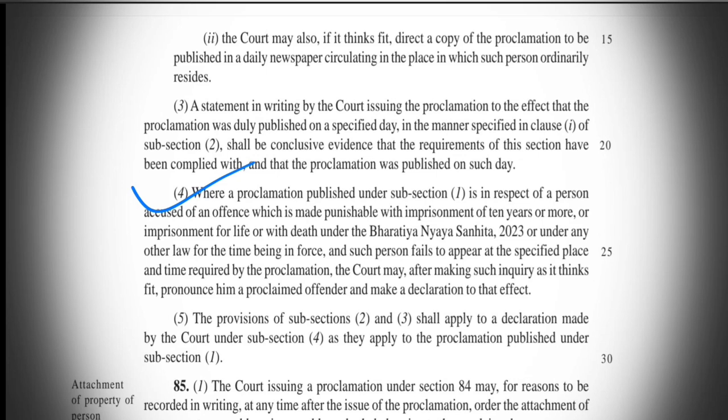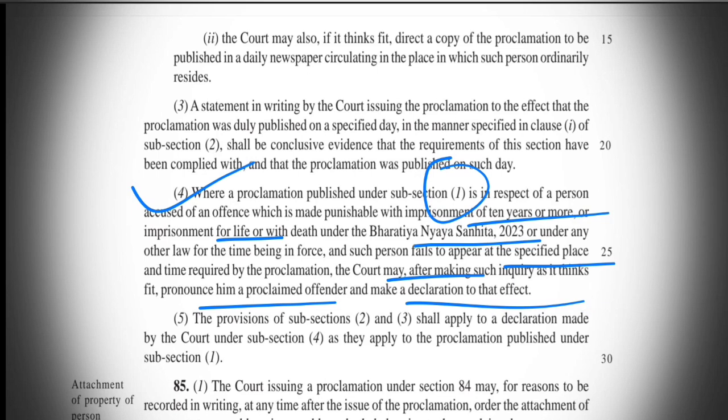4 of section 84 provides where a proclamation published under subsection 1. Subsection 1 provides for proclamation in respect of a person accused of an offence which is made punishable with imprisonment of 10 years or more, or imprisonment for life or with death under the Bharatiya Nyaya Sanhita 2023 or under any other law for the time being in force. If such person fails to appear at the specified place and time required by the proclamation, the court may, after making such inquiry as it thinks fit, pronounce him a proclaimed offender and make a declaration to that effect.